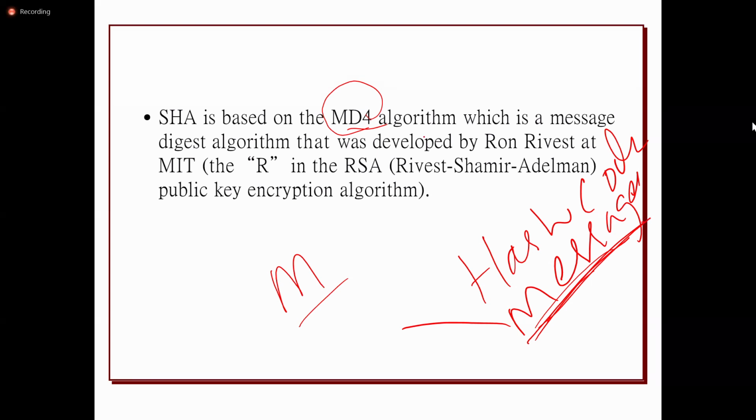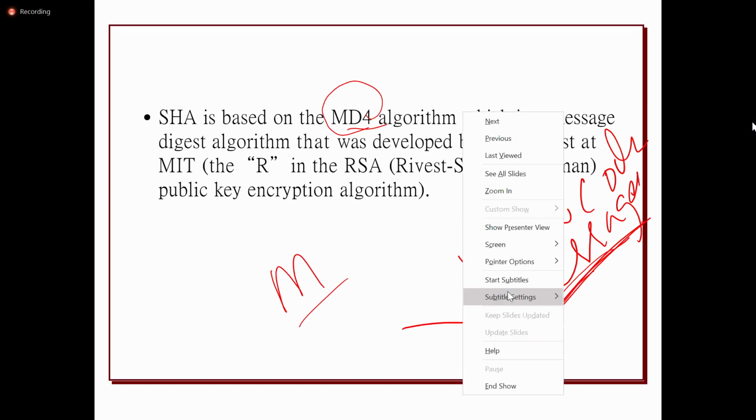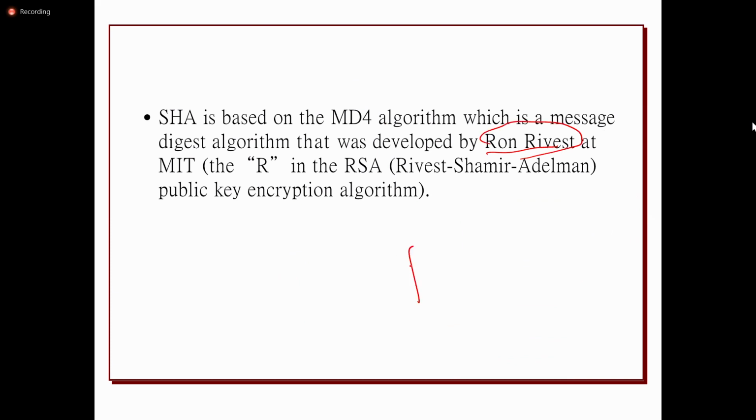The SHA algorithm is based on the MD4 algorithm, which was developed by Ron Rivest, who is also a developer of the RSA algorithm. We discussed RSA in public key cryptosystems, right? It is an asymmetric key cryptosystem.